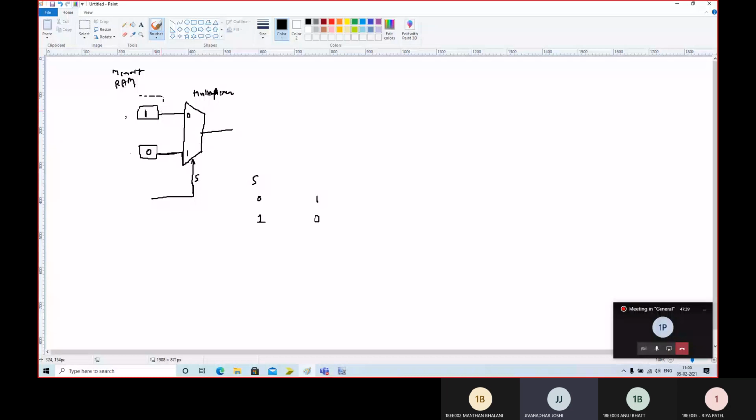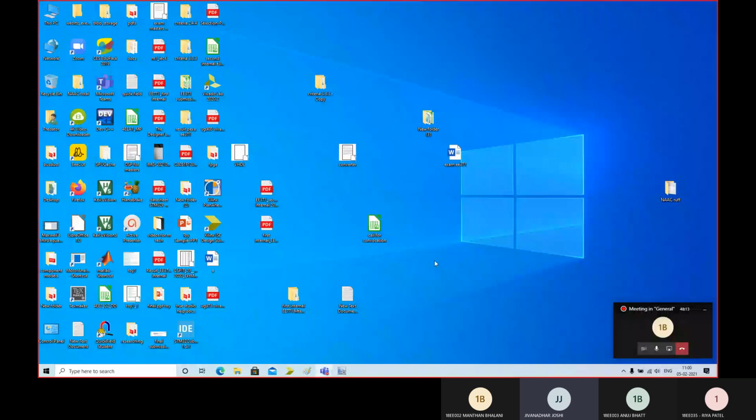But if I see it with a different view, then it is actually synthesizing a NOT gate for me. Do you agree with me? When S is equal to 0, the output is equal to 1. When S is equal to 1, the output is 0. So can we say that this particular circuitry is synthesizing, or making, a NOT gate? Say yes or no. Yes, sir. So other gates and other things are also utilizing these LUTs, lookup tables, right? That is what is reflected over here.